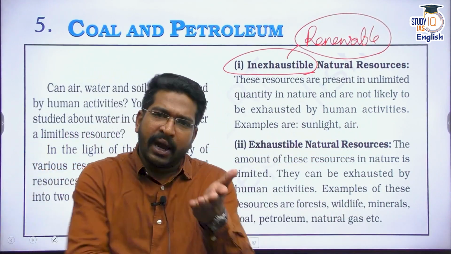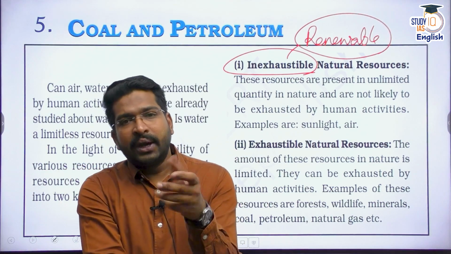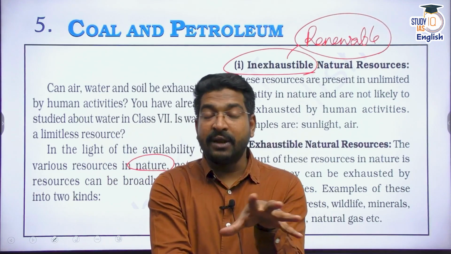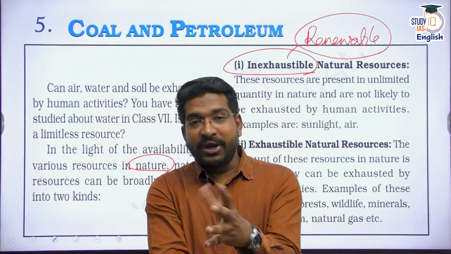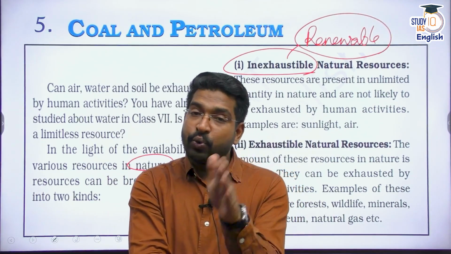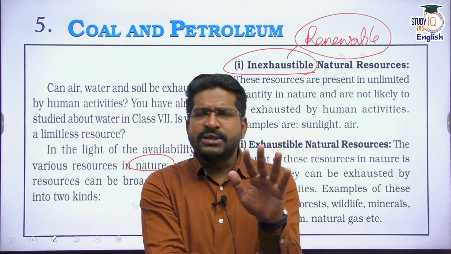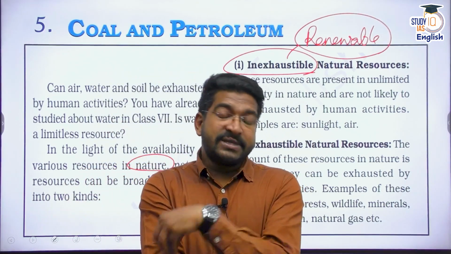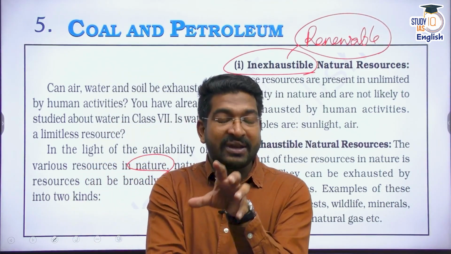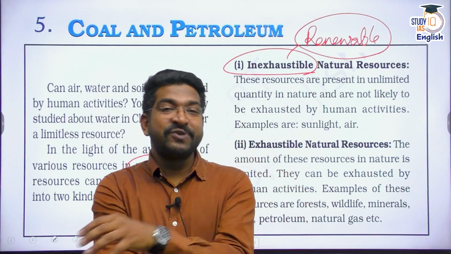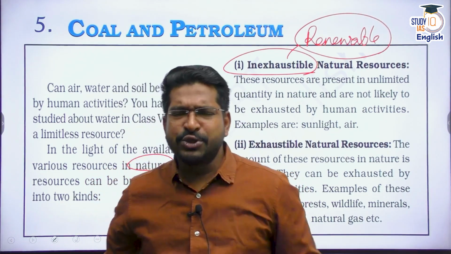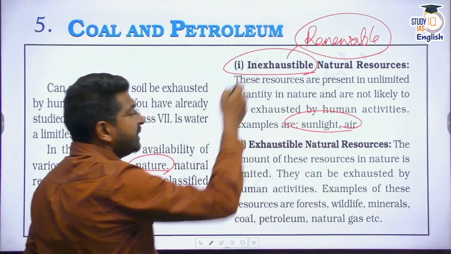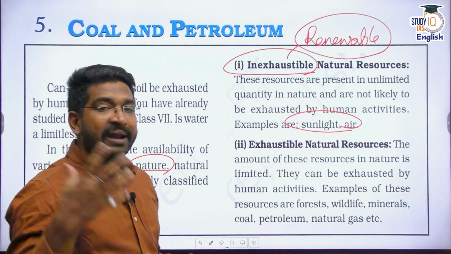Examples being sunlight, air, and even water to a large extent, yes, it is a renewable source. But again, regarding water exploitation, we spoke about it in the chapter on water, and I told you the water availability is immense on Mother Earth, but the usable amount, that is fresh water availability, is very little. That's why we spoke about conservation or preservation of fresh water. So water can also be put into renewable. We have sunlight, air, etc. as inexhaustible, which do not end, which are rather perpetual.